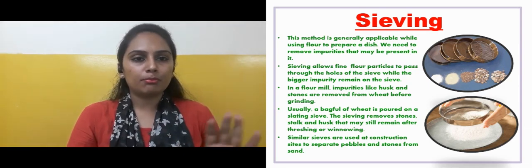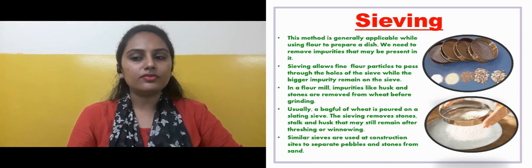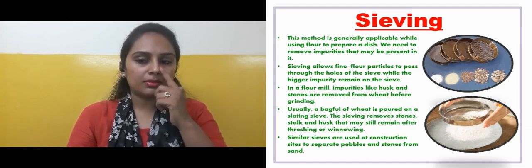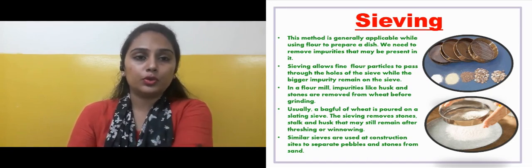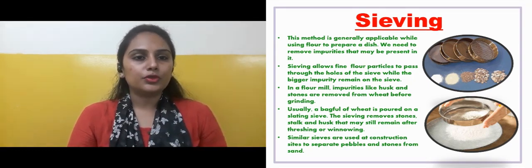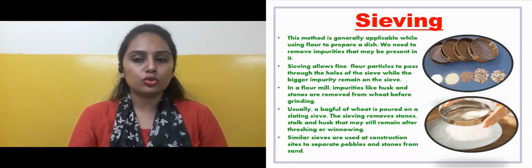They put a bag full of grains on a slanting sieve, and they remove stones, stalks, and husk from the rest. The stalks and stones which remain even after threshing and winnowing may still be in the grain. So before grinding the grains into flour, they again do the process of sieving and remove the remaining stones and husk.